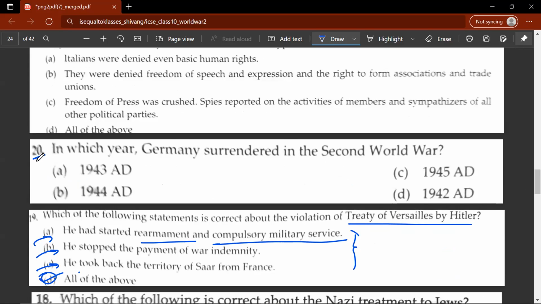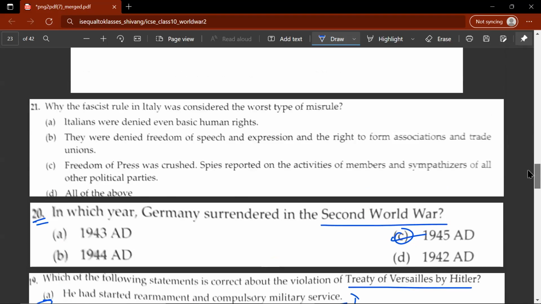Let's move on to the 20th question. In which year did Germany surrender in the Second World War? So this would be in the year 1945. C would be the correct answer.